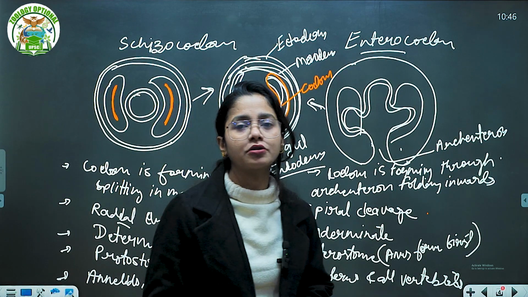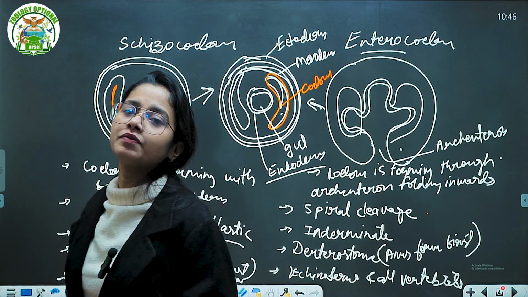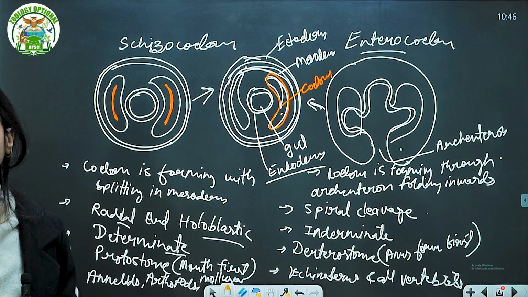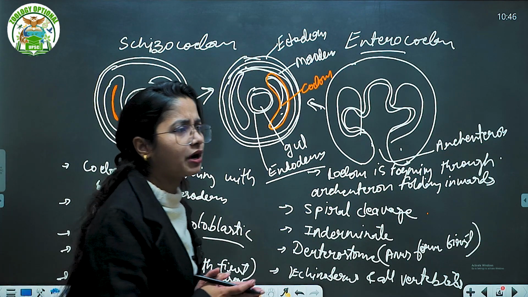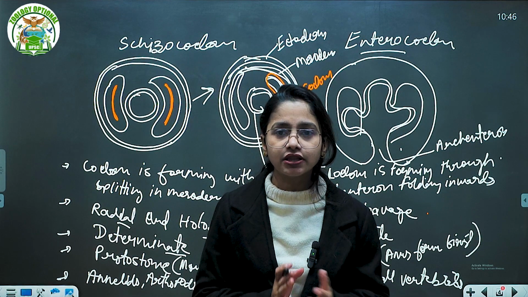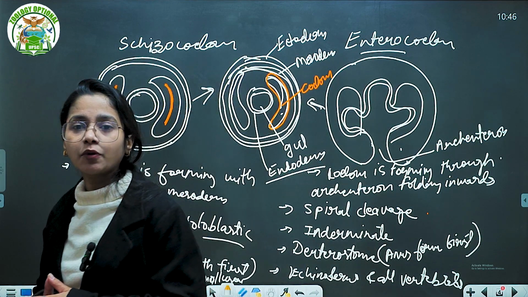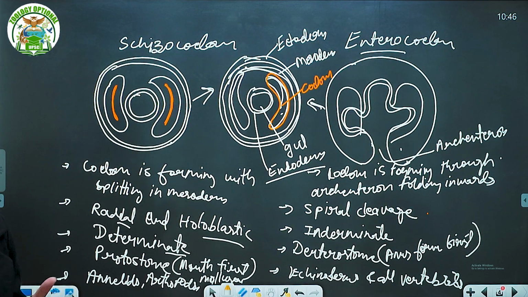Now you can talk also about the function. What is the function of the coelom? So you can write such kind of question. How can you answer this? Simply, in the introduction, generally it comes as a 10 marker. In the introduction, you can define the coelom very properly. Then in the body, suppose only coelom has been given.